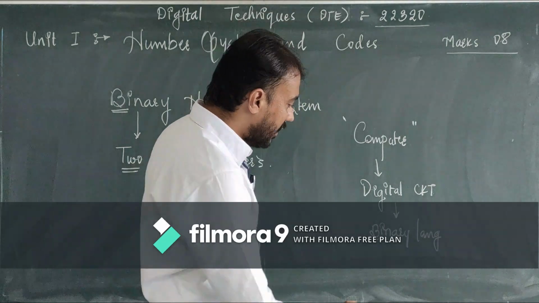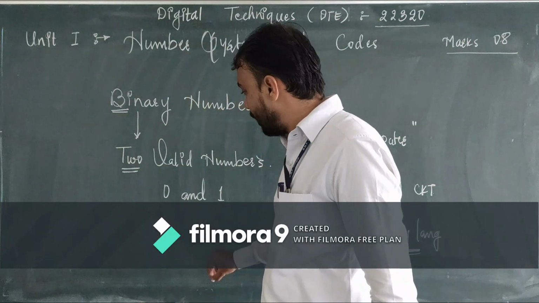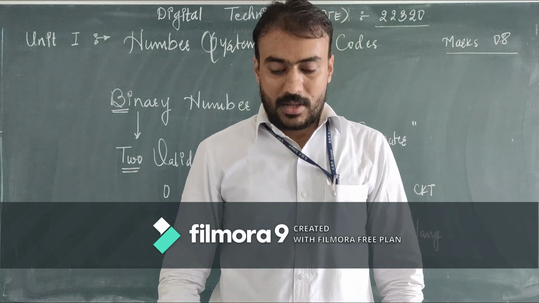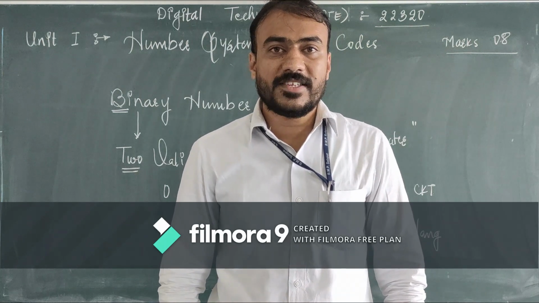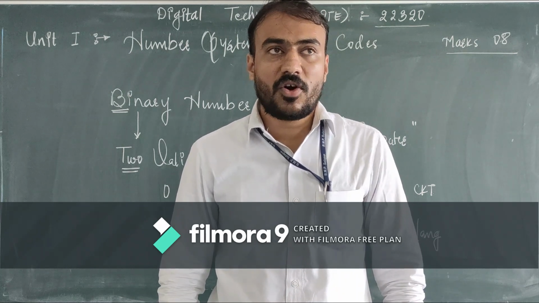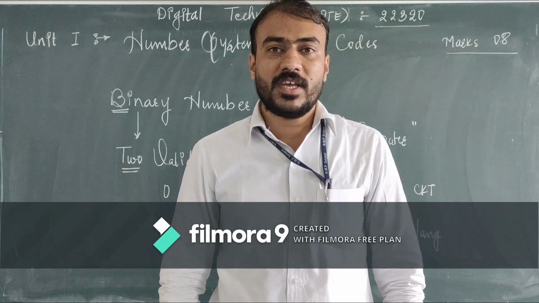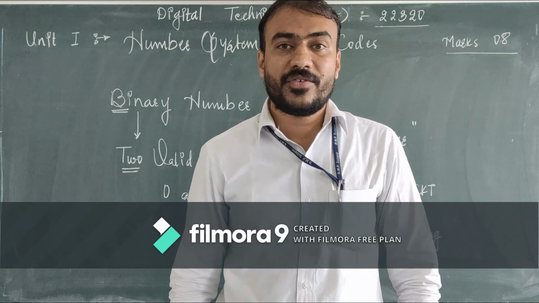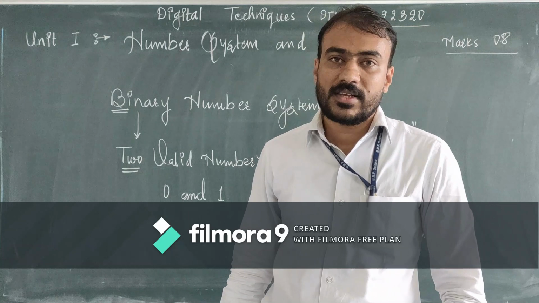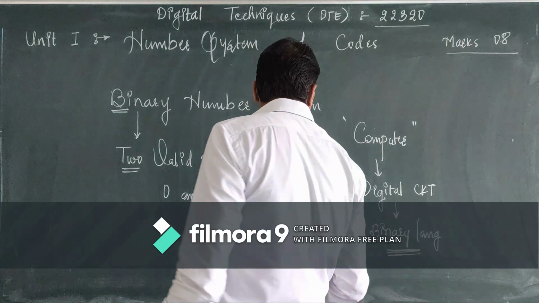The reason behind the computer understanding binary language, that is, language made up of 0 and 1, is that computer hardware is made up of diodes, transistors or MOSFETs. The hardware, that is the motherboard, the RAM, the ROM, all the digital circuits, is designed using elements such as diodes, transistors and MOSFETs. And the diodes, transistors and MOSFETs operate on one property, that is the switching property.